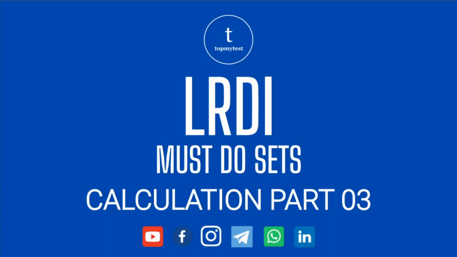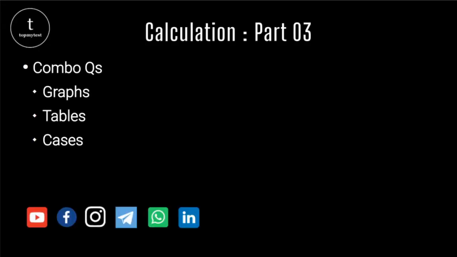In this session, we'll be looking at the third part of the calculation series. In this case, we'll be looking at combo questions. We are not focusing only on graphs, or only on tables, or only on cases. We'll be combining all these areas. There might be some cases where no graph is given and you will have only a case. There might be cases where you'll have a graph and a table given. You might have a scenario where you have a graph and a case given.